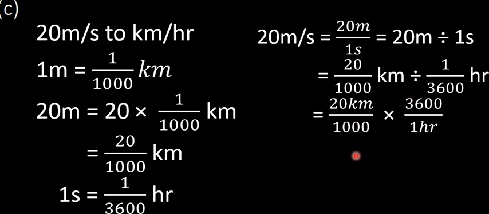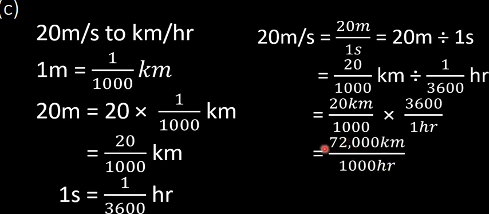So we shall have 72,000 kilometers divided by 1,000 hours. When we divide that, we shall get 72 kilometers per hour. So 20 meters per second is equivalent to 72 kilometers per hour.